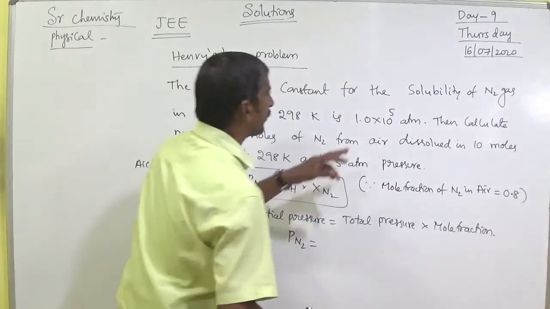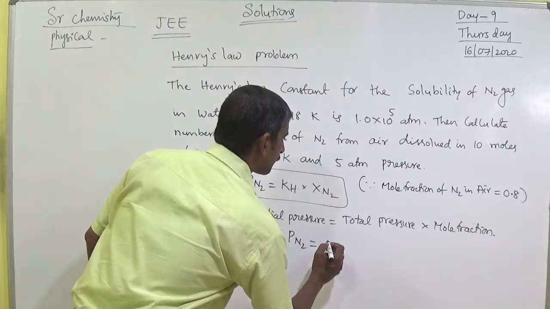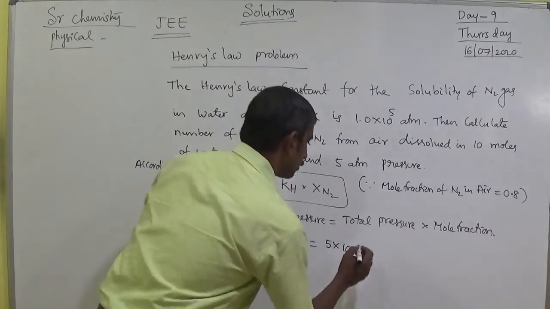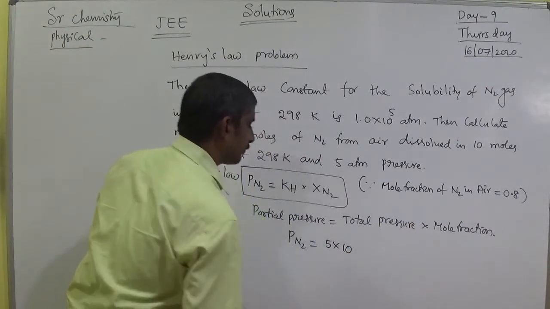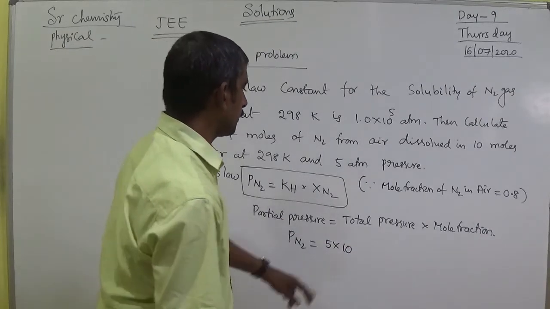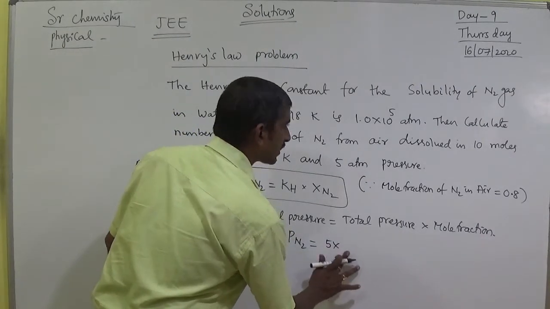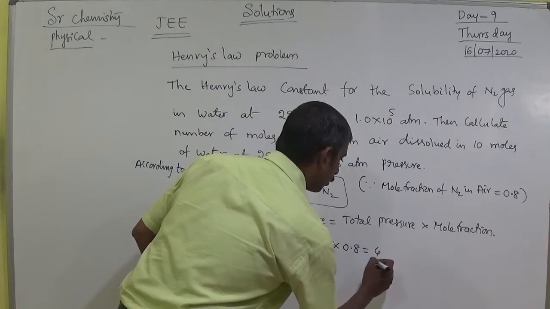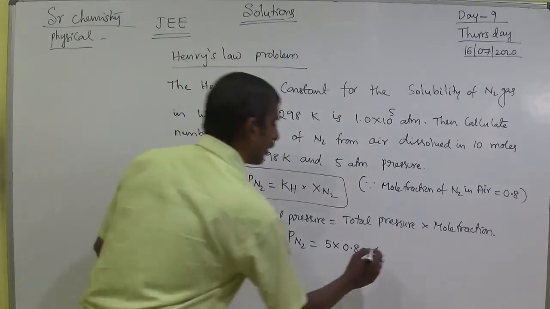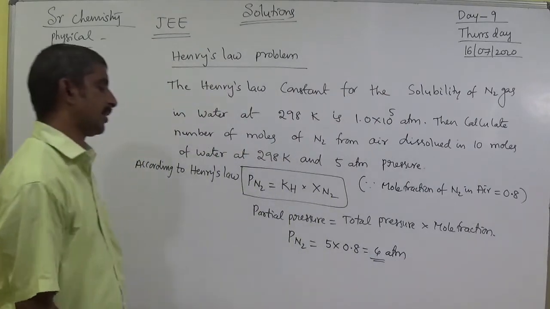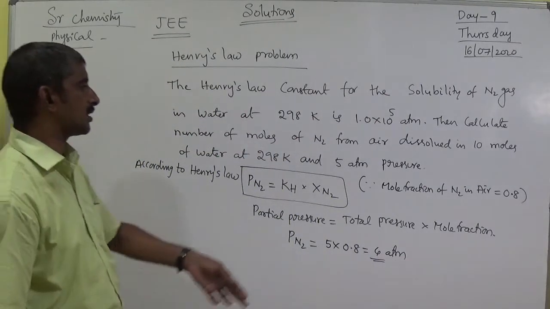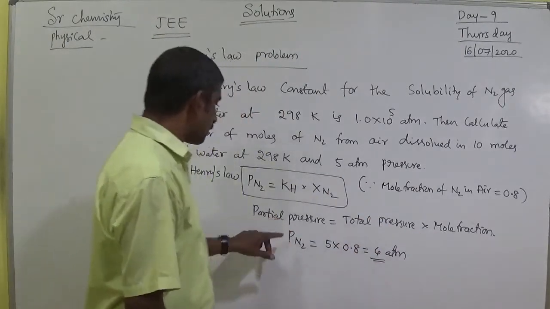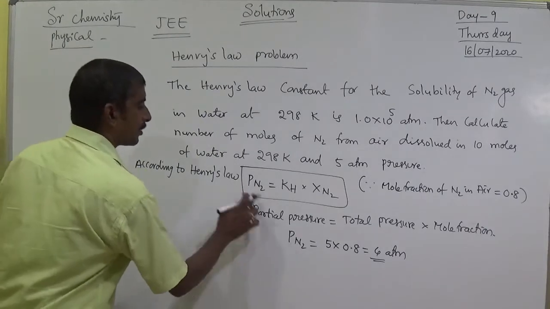That means total pressure given, how much? 5. So 5 into the mole fraction, 0.8. Total pressure 5, and mole fraction 0.8. 5 into 0.8 means 4. Partial pressure means 4 atmosphere. So this is 4 atmosphere. Total pressure they gave is 5. Mole fraction is fixed at 0.8.